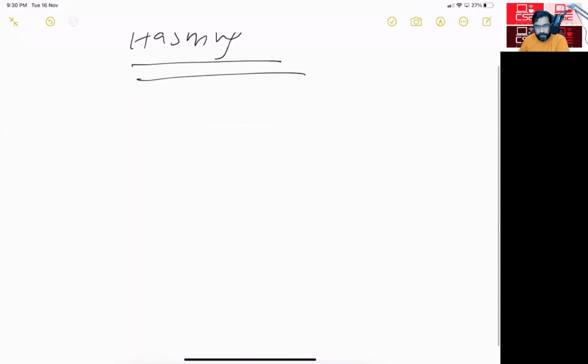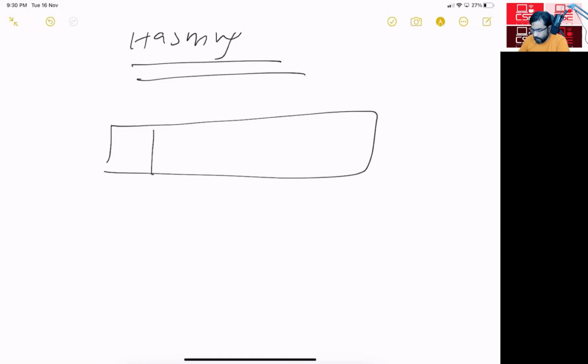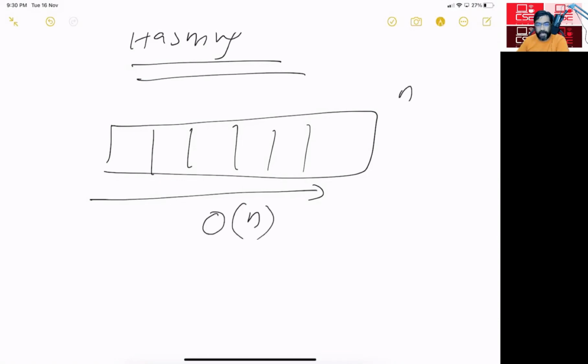Let me show you how a list or array works. So imagine that I have a list or array of n elements. And then if I want to find anything in this list, the worst case is I have to traverse the whole list. And while traversing the whole list, I'll be traversing n elements, assuming this has n elements. And that is the reason why we have a time complexity of n.